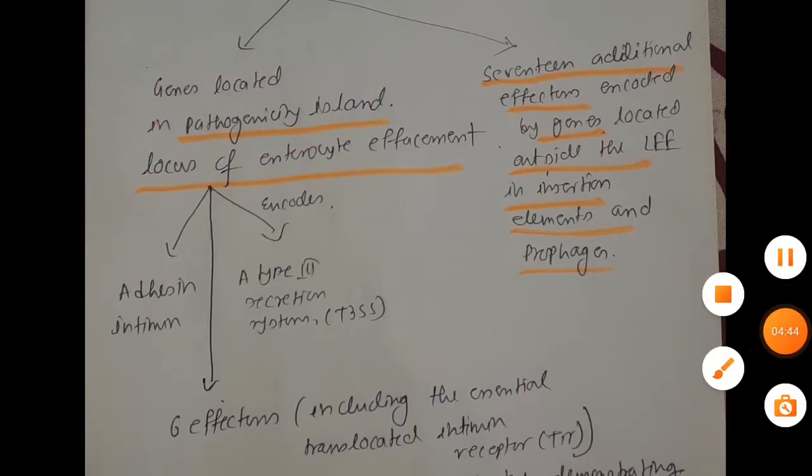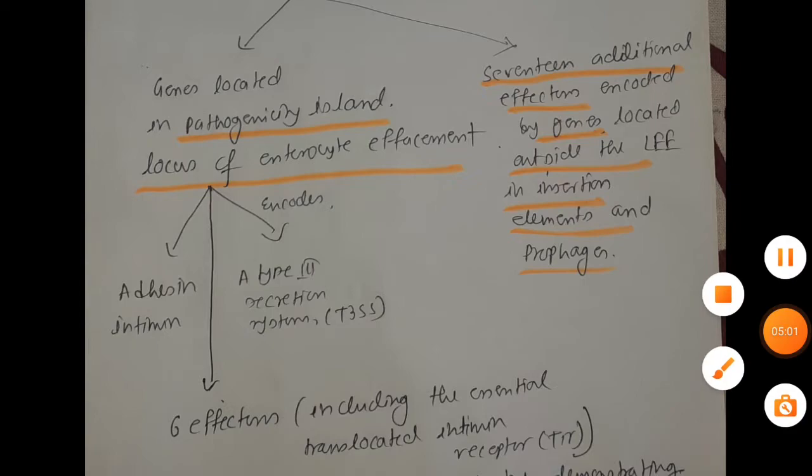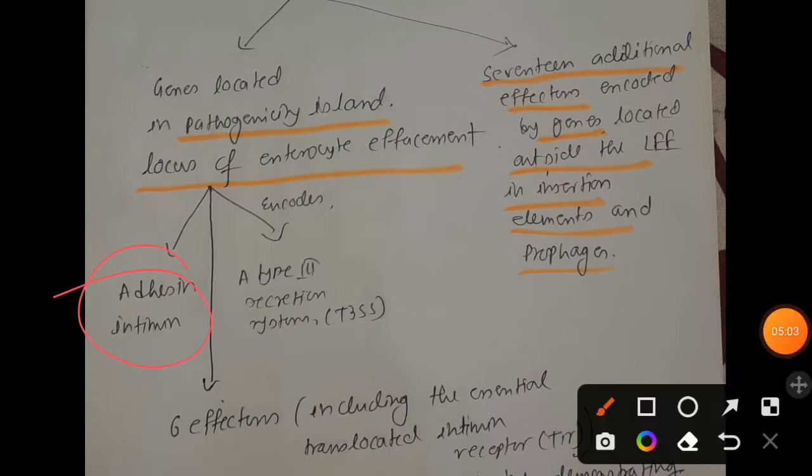Here the name of this pathogenicity island is locus of enterocyte effacement, that is LEE. The genes present in this locus encode 3 different important things. One is the adhesin intimin, which is responsible for adhesion.